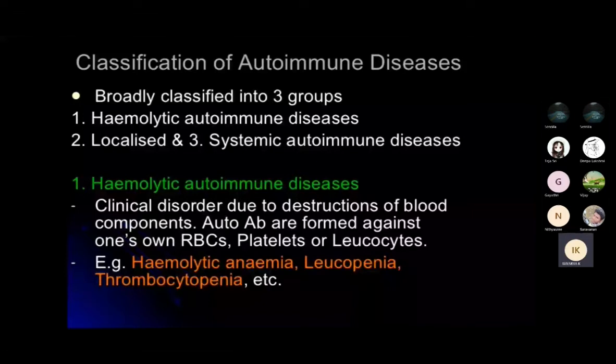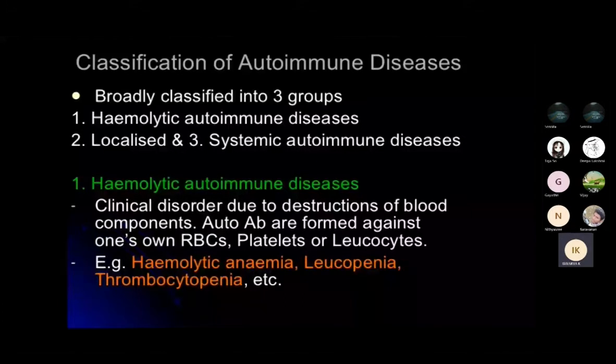Those are the forming agents of the hemolytics. Under this hemolytic you also have different types: autoimmune hemolytic anemia, thrombocytopenia, and leukopenia. So these are the three types under the hemolytics.